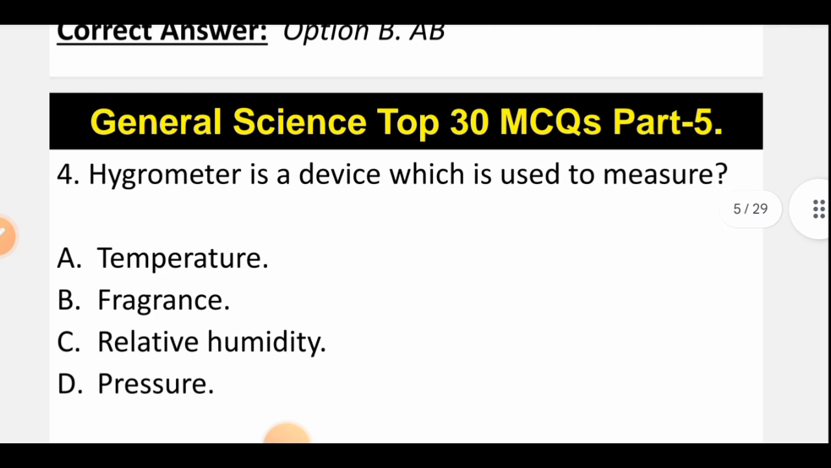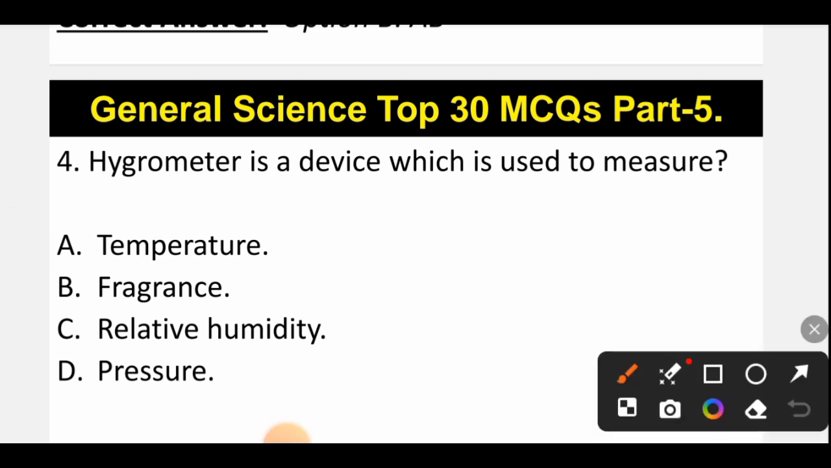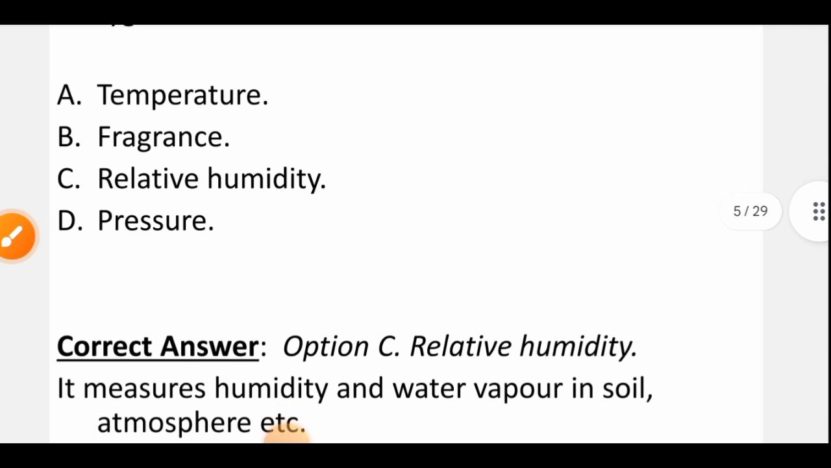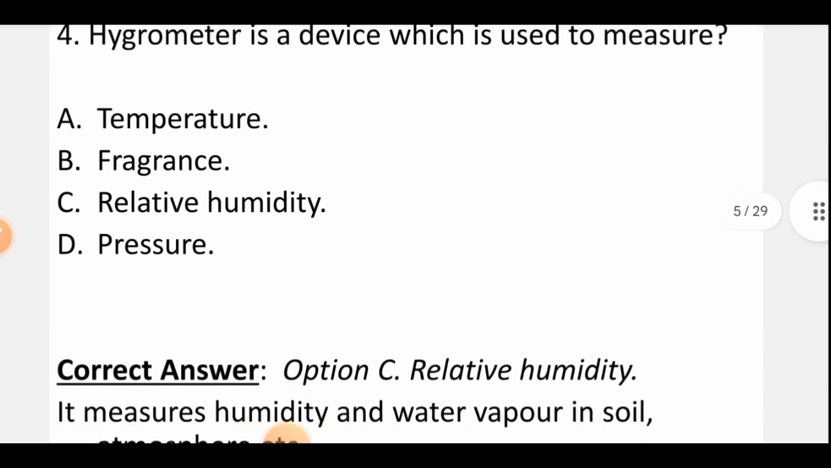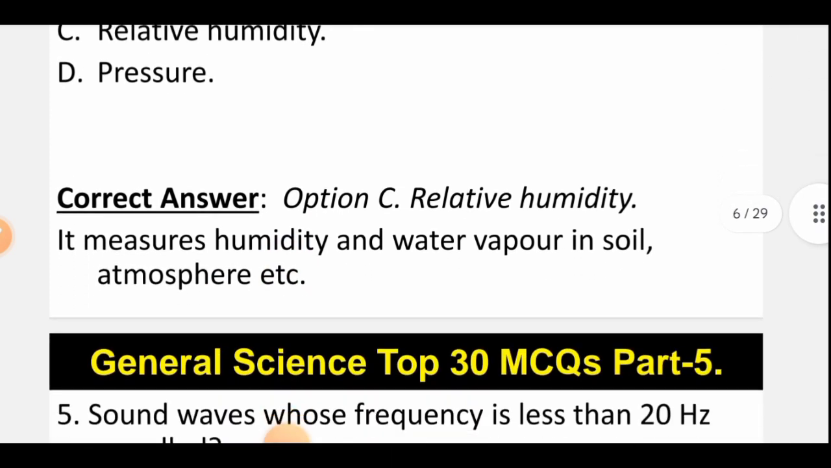Now let's move to question number 4. Hygrometer is a device which is used to measure. Correct option is option C, that is relative humidity. So the humidity and the water vapors which are present in the atmosphere, in the soil, we can measure it through hygrometer. So the correct option is option C, that is relative humidity.